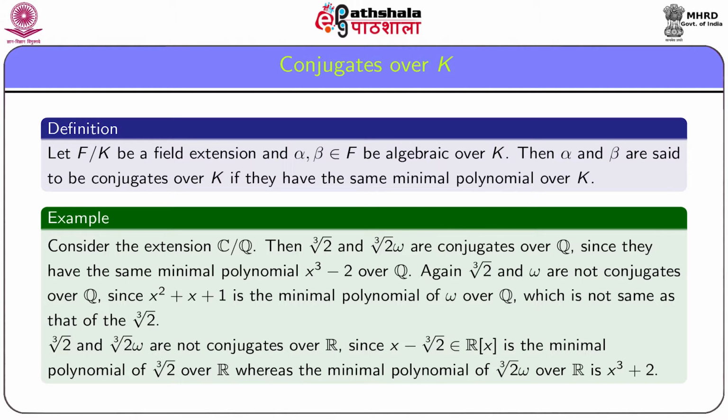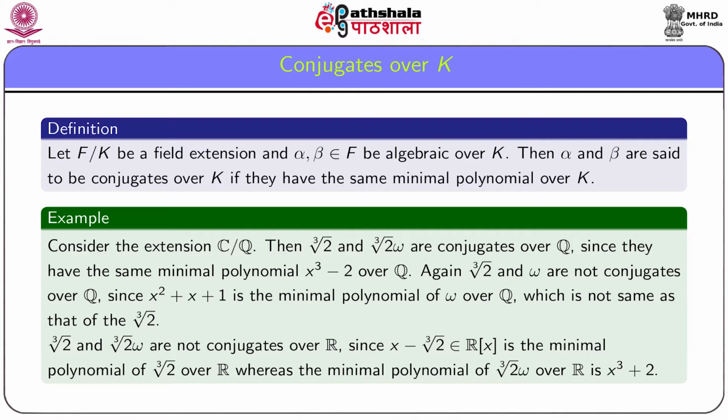Next, we show that to say conjugates, it is very important to specify the field over which we mean them to be conjugates.